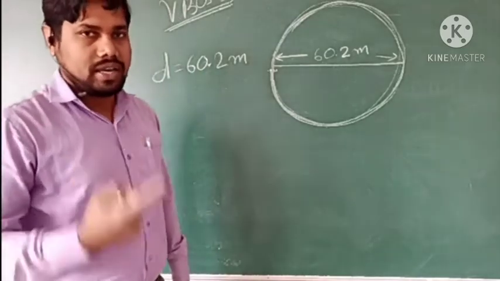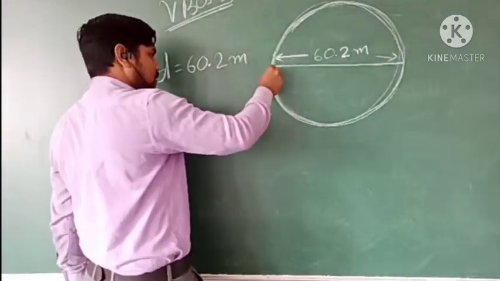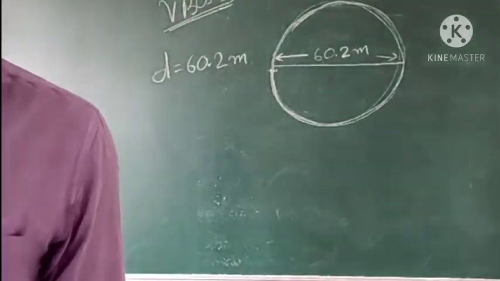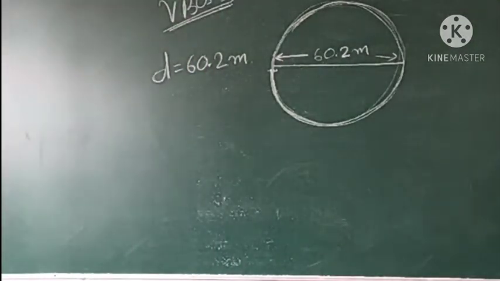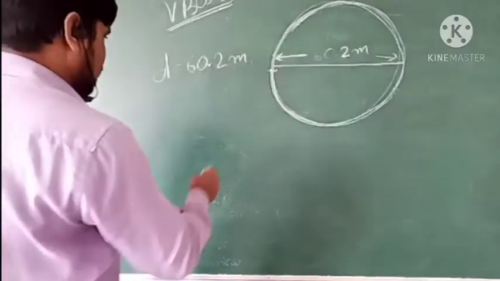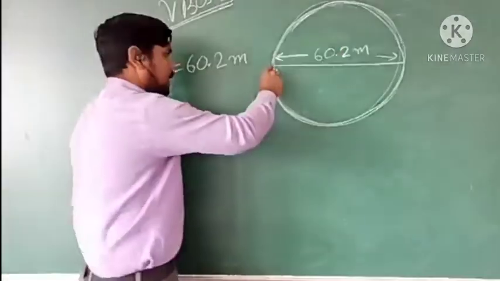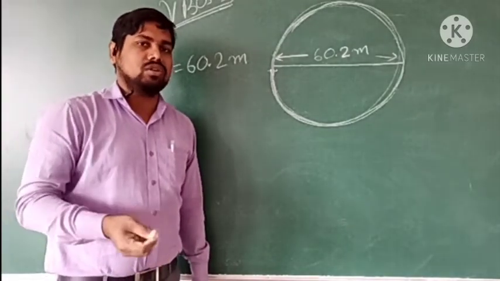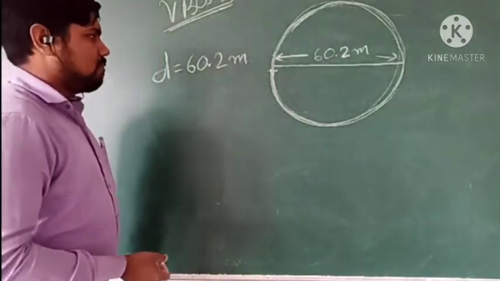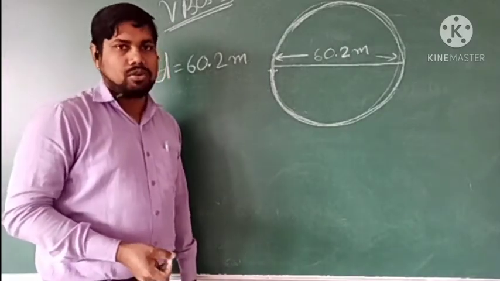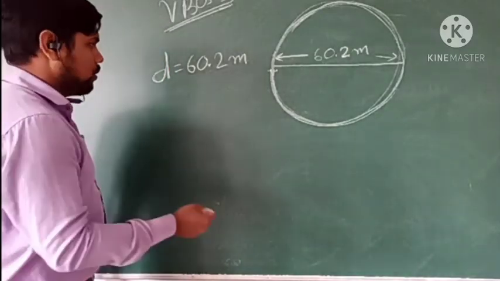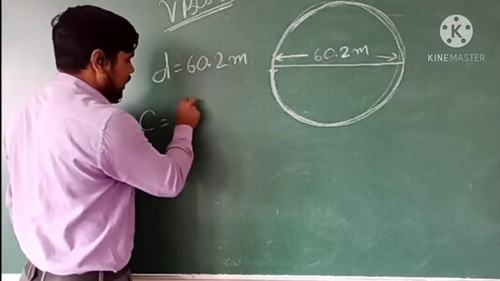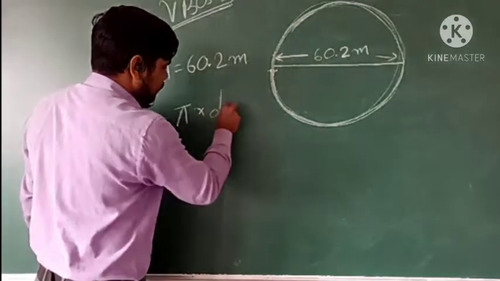We know the formula to find the circumference of a circle when the diameter is given: circumference is equal to pi into diameter.